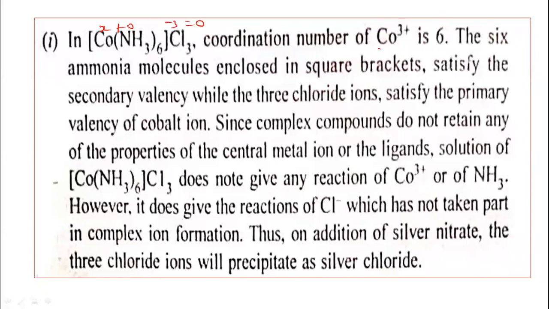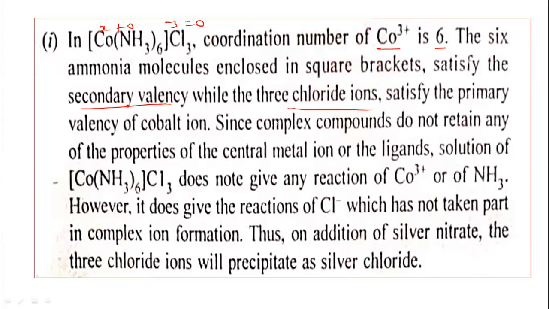The coordination number of the cobalt is 6, because 6 ammonia molecules are linked to the cobalt, and 6 secondary valencies are there. The 6 ammonia molecules enclosed in the square bracket satisfy the secondary valency, while the 3 chloride ions satisfy the primary valency of the cobalt ion.